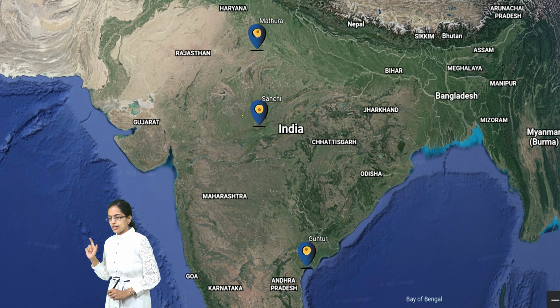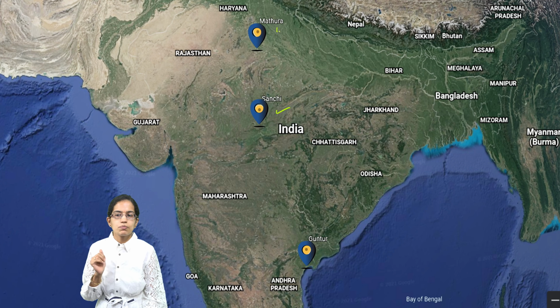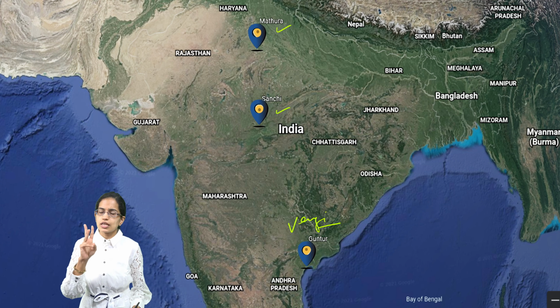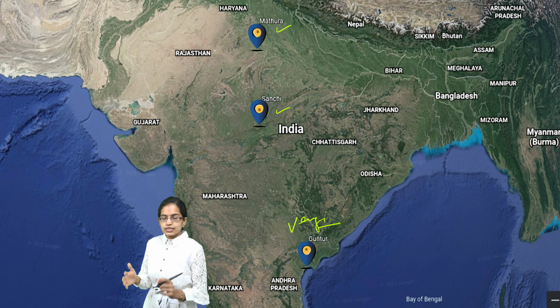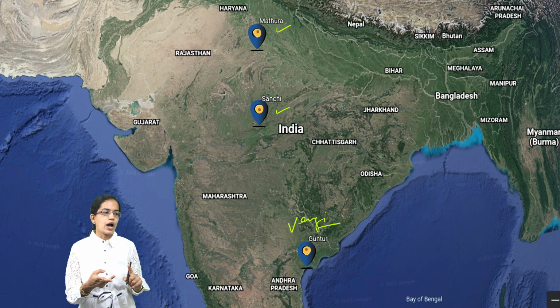Sanchi Stupa is another important location that we need to understand. During this time, three important locations, Sanchi in Madhya Pradesh, Mathura in Uttar Pradesh, and Vengi in Guntur in Andhra Pradesh, were three of the places where stylistic progression in art and architecture was seen. In Sanchi, there were three stupas: Stupa 1, Stupa 2 and Stupa 3.